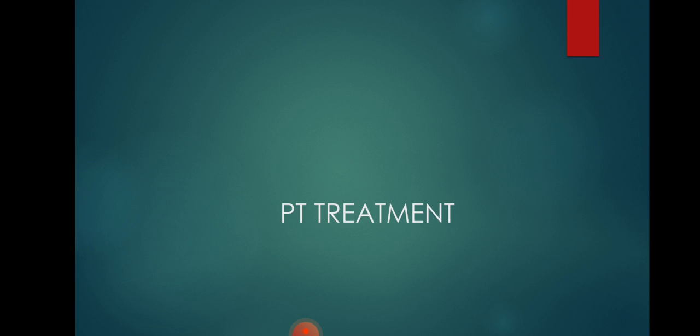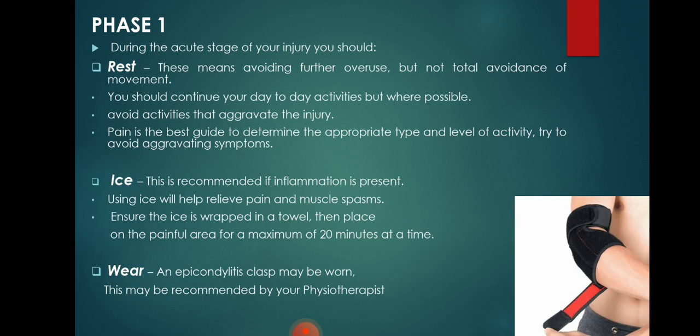Now we're heading towards the physiotherapy treatment, which is the main treatment for tennis elbow. It is divided into two phases, phase 1 and phase 2. Phase 1 is the acute stage of your injury, and you should do 3 things in phase 1: rest, use ice and wear a brace.